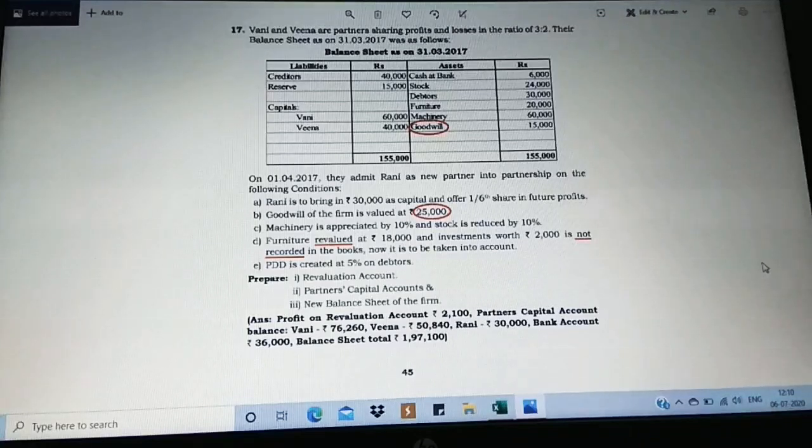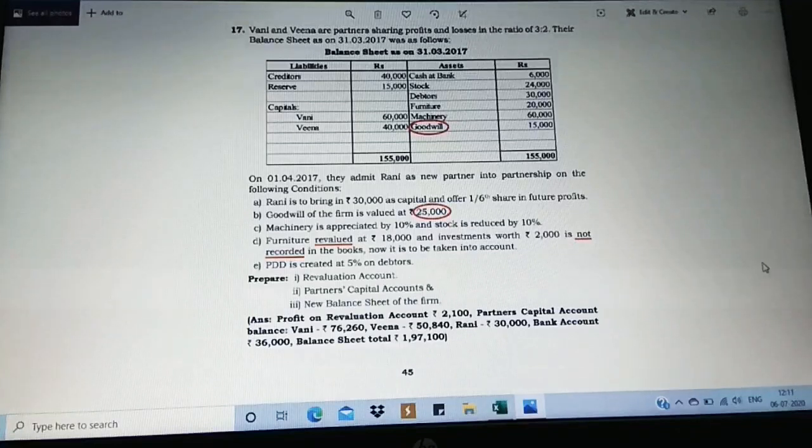Next, the third adjustment is related to machinery appreciated and stock was reduced. This is going to be the revaluation account. Then the fourth adjustment, furniture revalued. When the word revalued is given, a comparison should be made and the difference has to be taken. If it is an increase, it goes on the credit side, if a decrease, on the debit side.